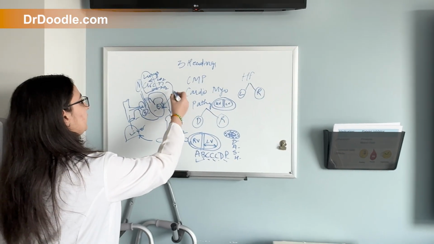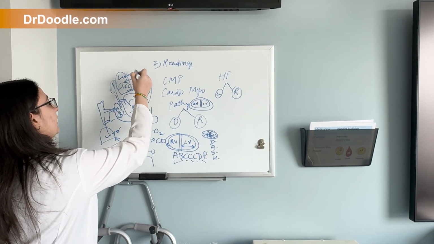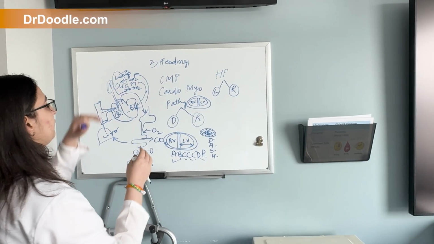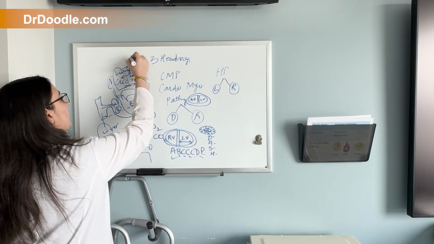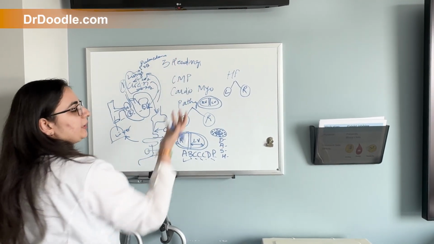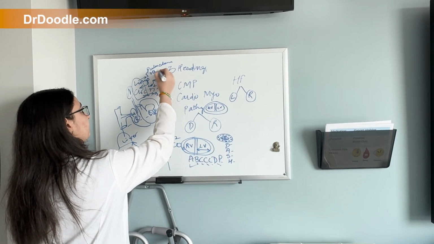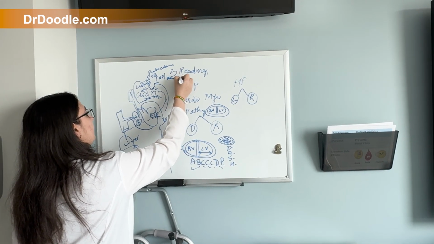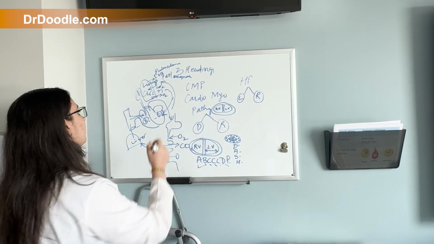If it is of the left side, so this is the left side, this is the right side. If there is left heart failure, it will cause a back pressure here on the lungs, and the fluid will come out. Interstitial pressure in the lungs, in the capillaries, will increase, and that will cause shortness of breath, pulmonary edema with frothy, and the patient may have cough with pink frothy sputum, PND, orthopnea. These are all the other names for shortness of breath.